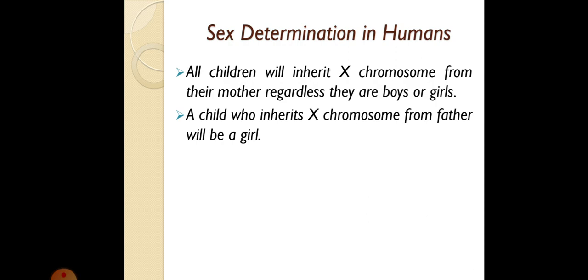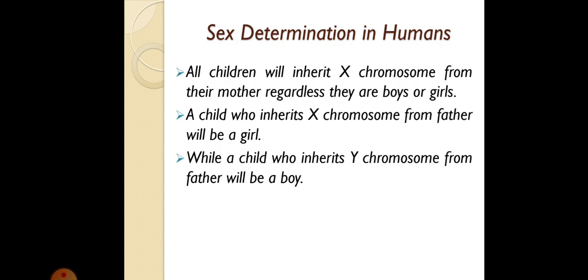But a child who inherits an X chromosome from their father will be a girl. If the father's X chromosome is transferred to the baby, that baby will be a girl. And a child who inherits a Y chromosome from their father will be a boy.